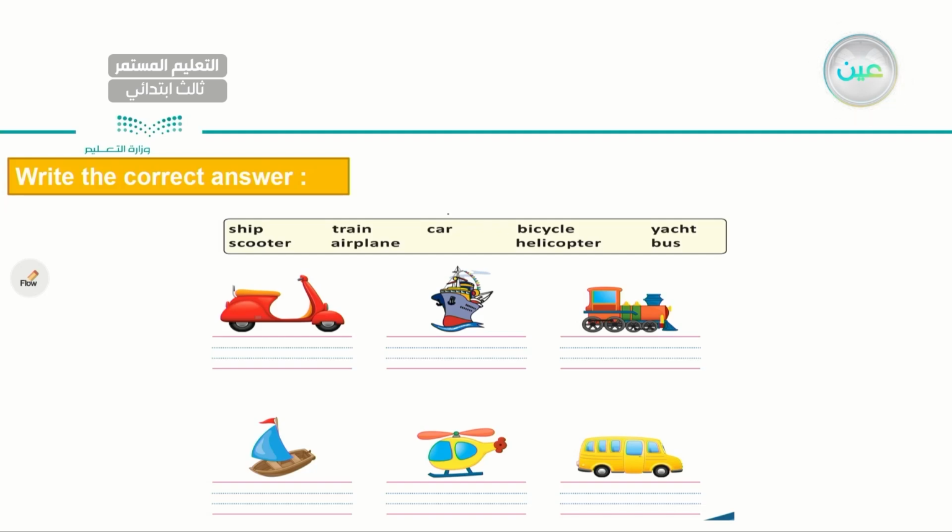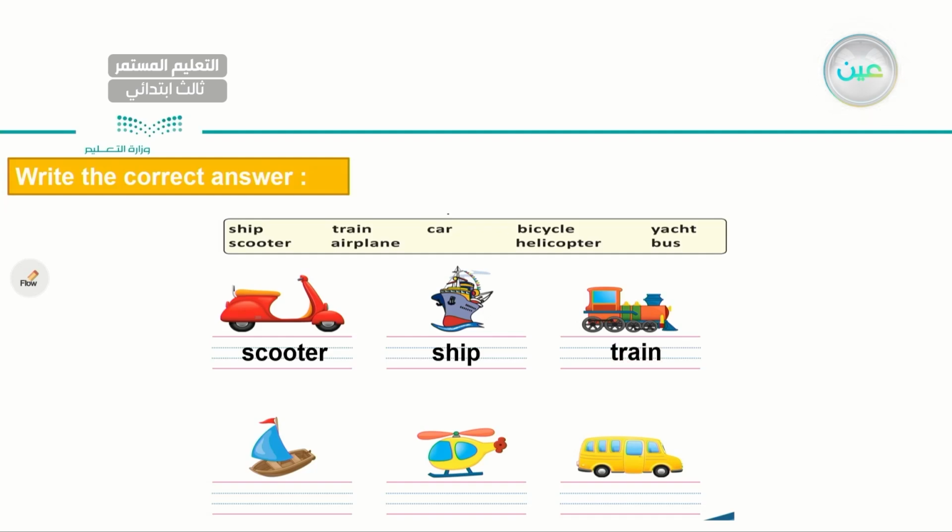Let's start with the first one here. What do you think? It is a scooter. Very good. How about the one right next to it? What is it, my dear student? Is it a train? Is it a helicopter? No, it is a ship. Very good. A huge ship. Right next to it, I have a picture of what? It is a train. Very good.